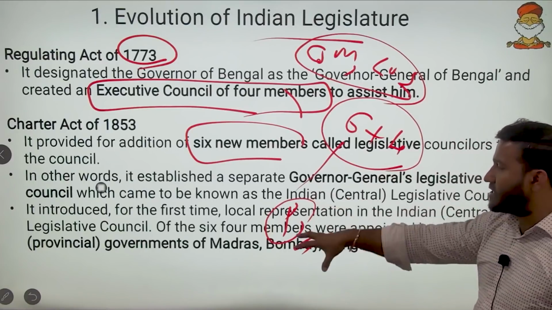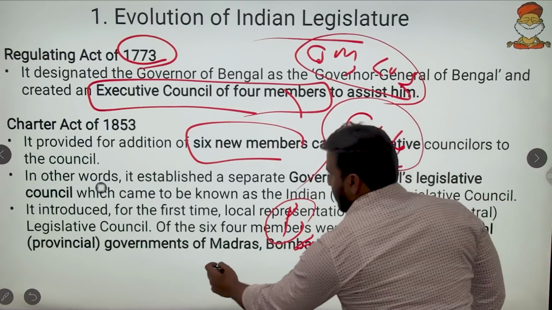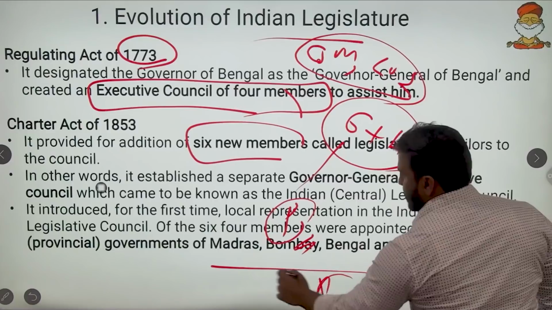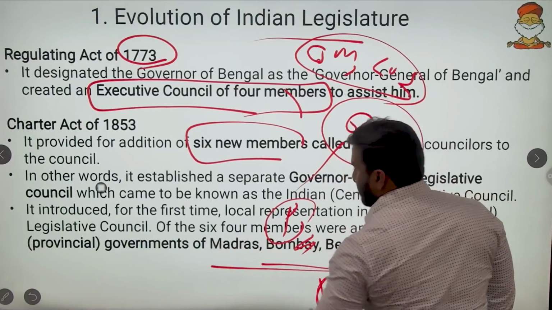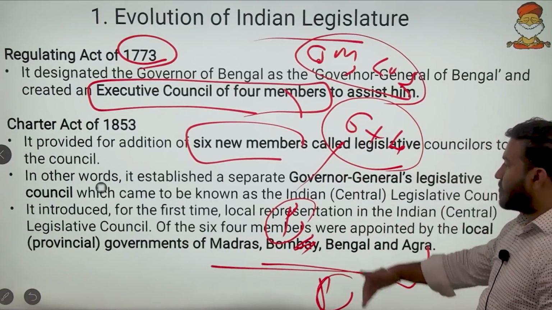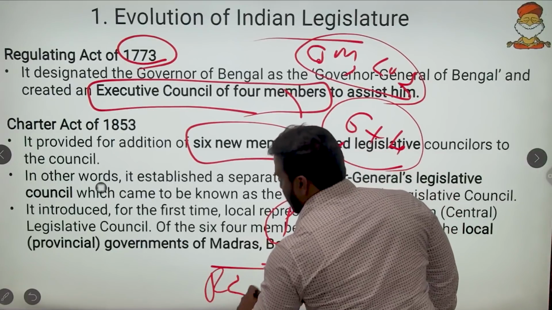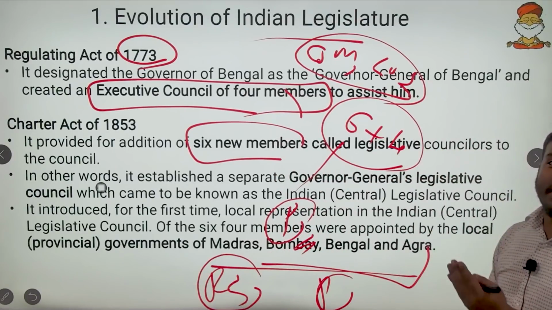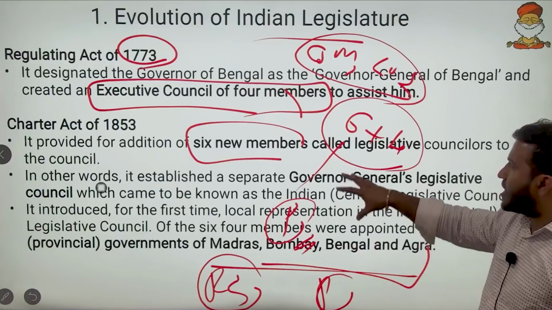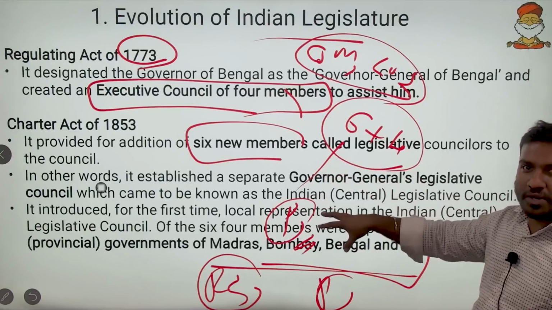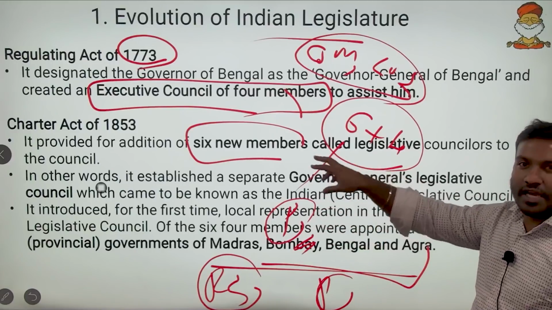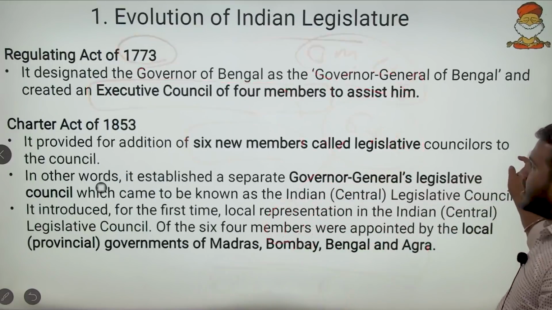Here, out of these 6, 4 members were from the provinces. So from these 4 provinces, 4 members came. That means this is a representation of Rajya Sabha, because we know that in Rajya Sabha the states' representation is given. So it is like the birth of Lok Sabha and Rajya Sabha took place in 1853. That we will revise here.